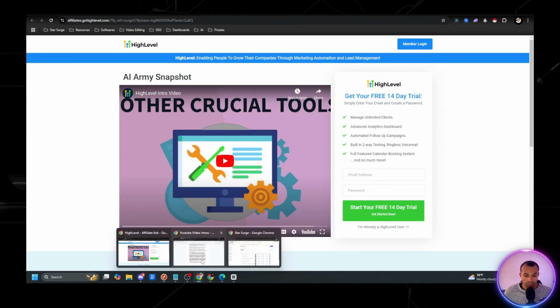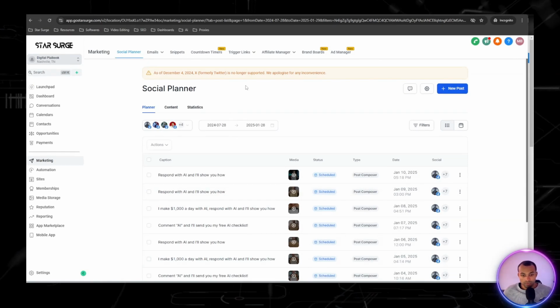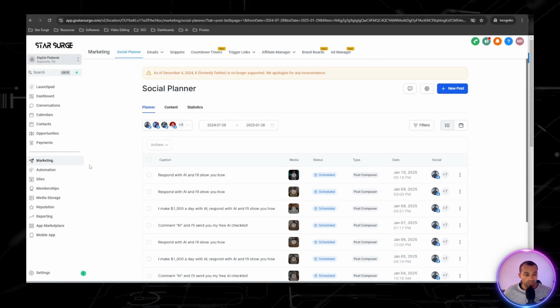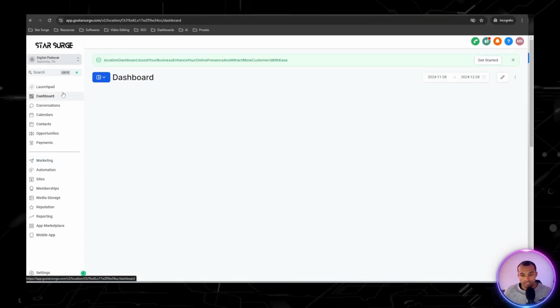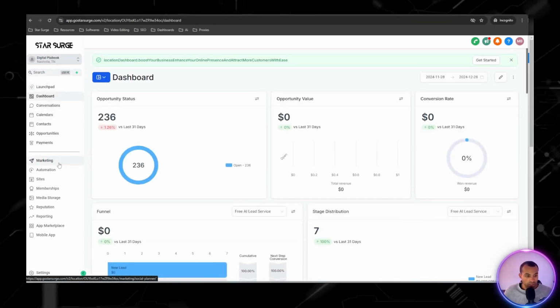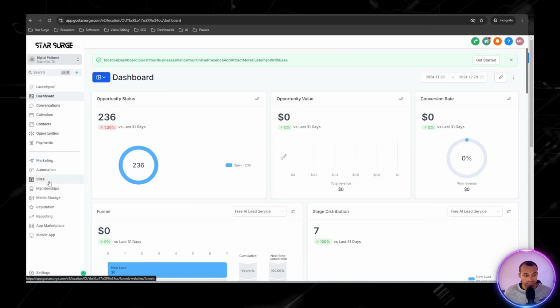Let me go ahead and open up. Here we go. So once you sign up, this is what it's going to look like. You're obviously not going to have anything in the dashboard, but the three areas that I want to talk about are going to be marketing, automations, and sites.